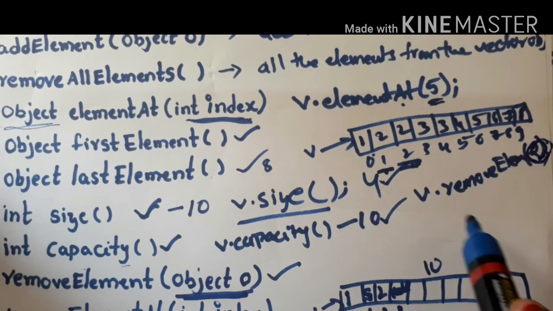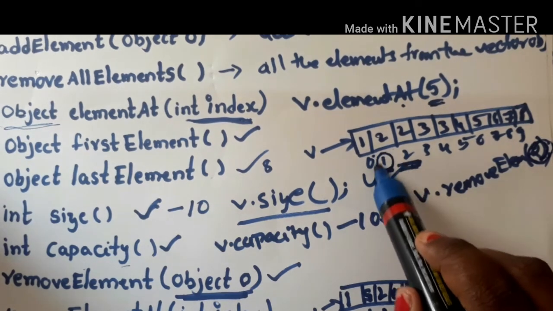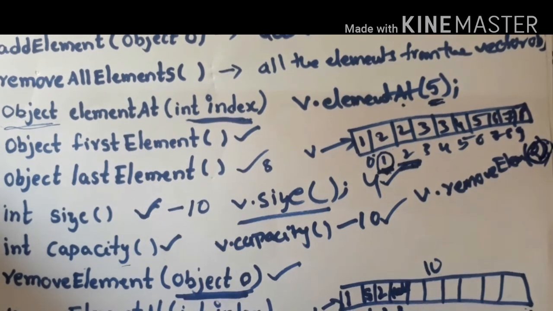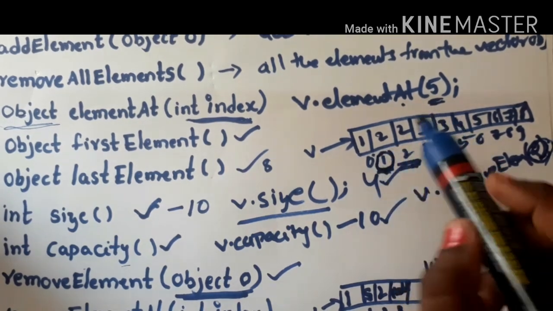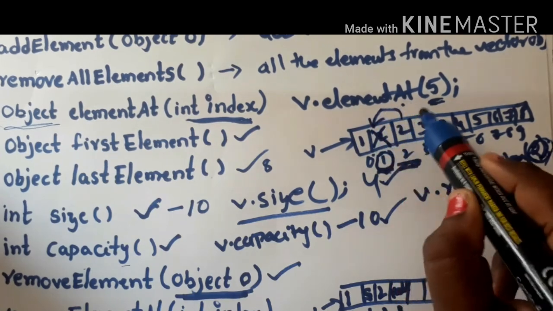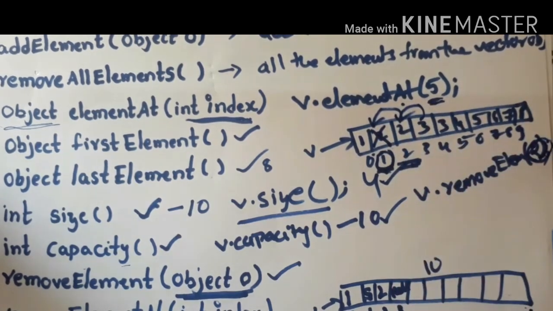Which 2 will be removed? The first occurrence of 2 will be removed. So at what position is 2 first available in the vector? At the first index position it is available. So this 2 will be removed and all the elements will be shifted forward. Clear? This is what happens when I use the removeElement method, right? So what is the next method?